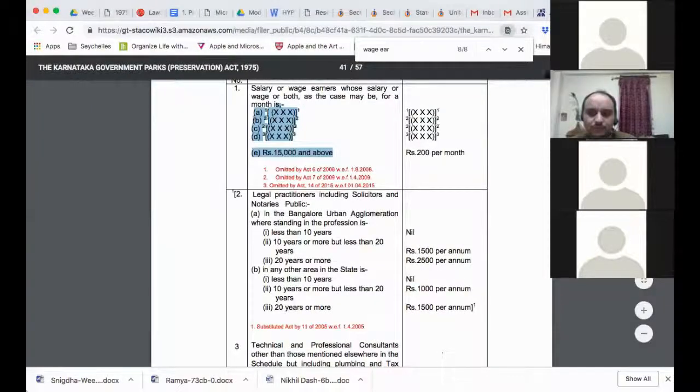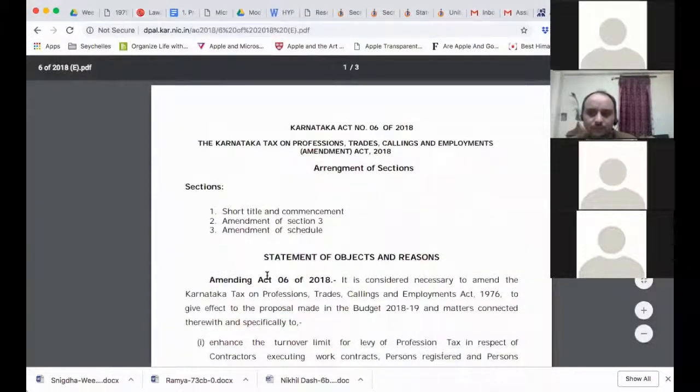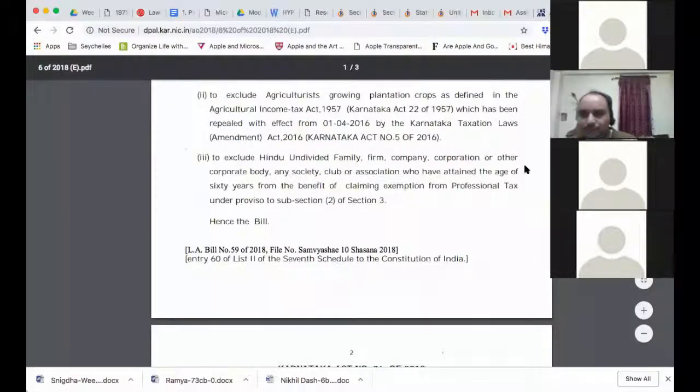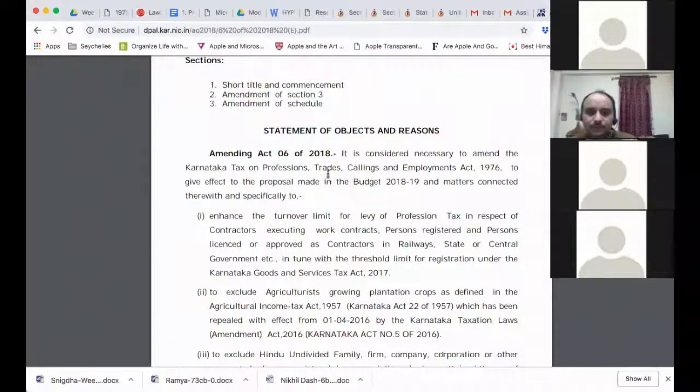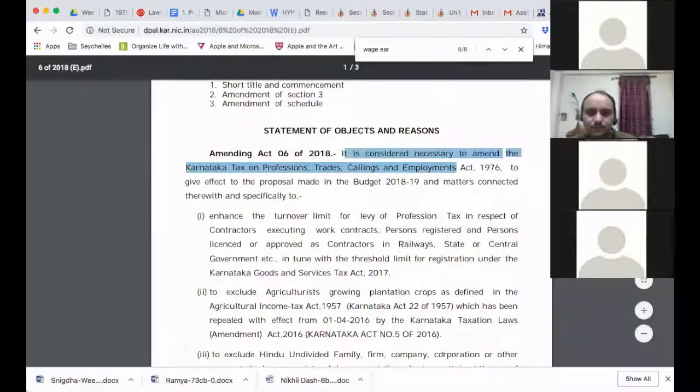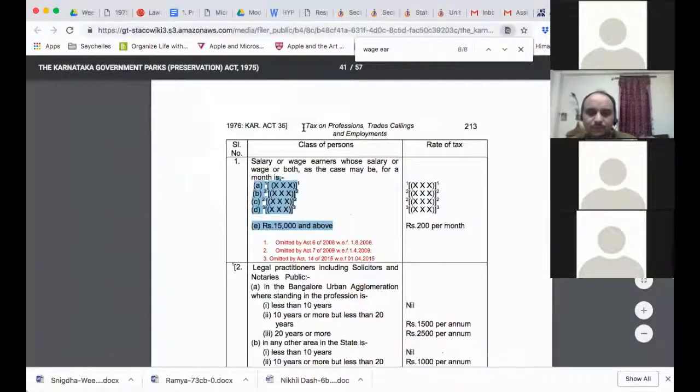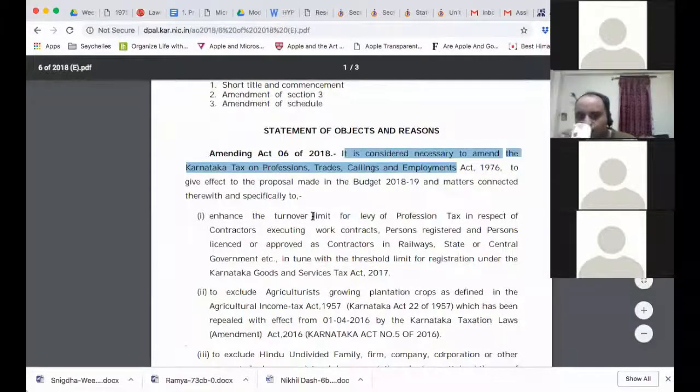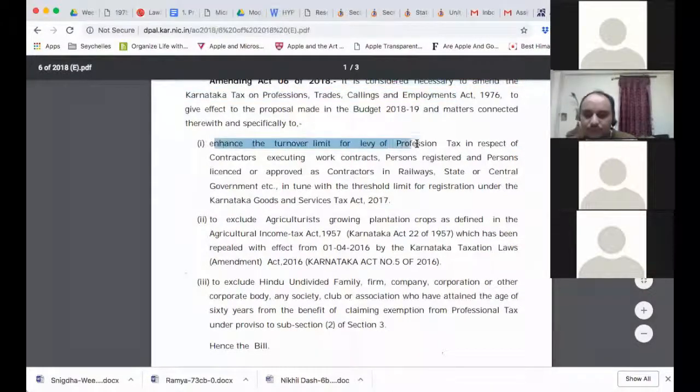Next, I wanted to just show you what's there in the amendment. This is the Amendment Act. It is considered necessary to amend this Act, which was our Karnataka Act of 1976. So what have they written? They have enhanced the turnover limit for levy of profession tax in respect of contractors.